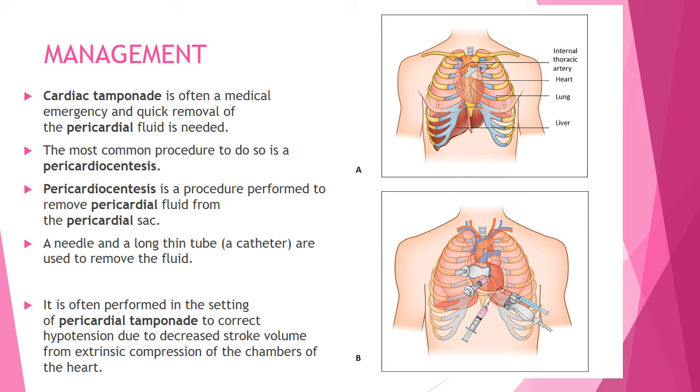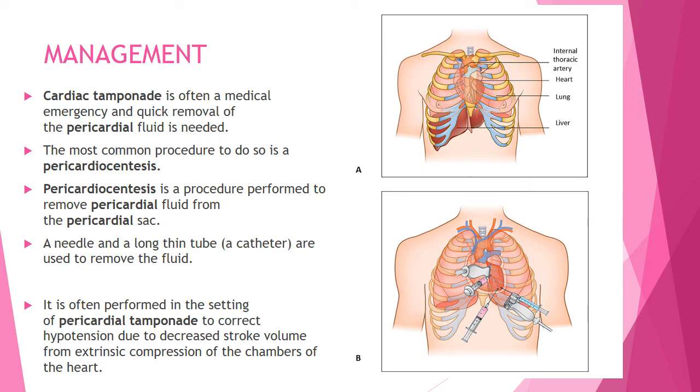It's an emergency procedure. When the patient comes into the emergency department, and it is diagnosed that yes, it is a pericardial effusion, and the diagnosis is cardiac tamponade, then the cardiac cath lab team will be alerted, and they will come ASAP and get prepared for this procedure by setting up the tray.